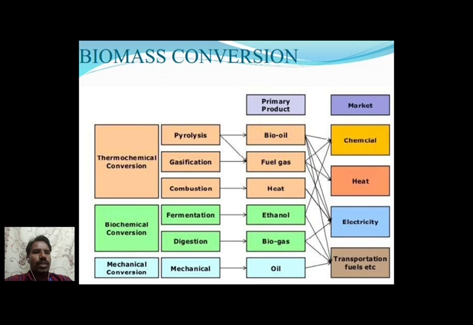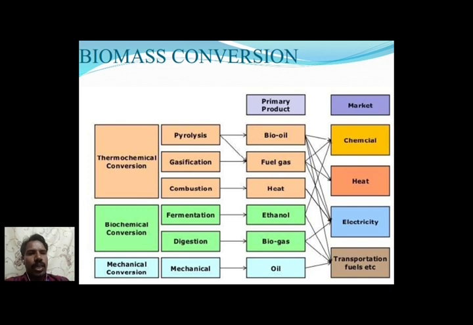Bio oil we can use for transportation, electricity, heat generation and chemicals in the market. Gasification is the best method to produce fuel gas. Fuel gas is similarly used in four ways: chemicals, heat, electricity, and transportation.